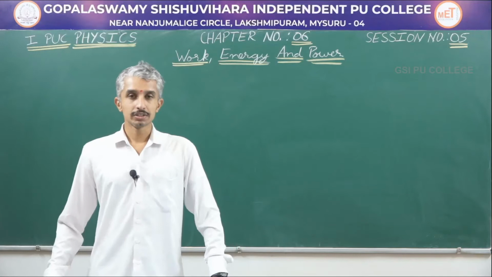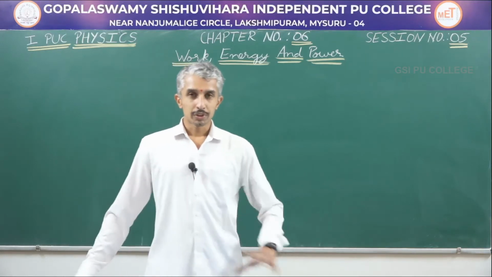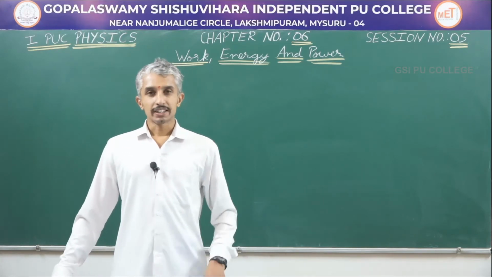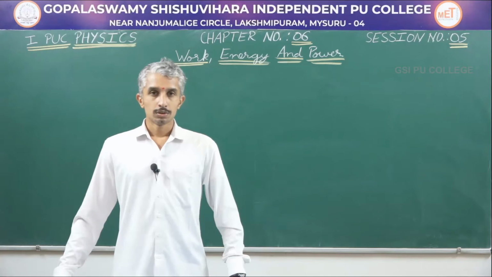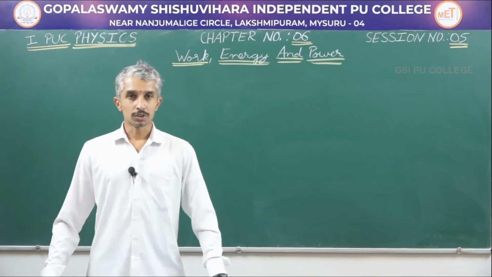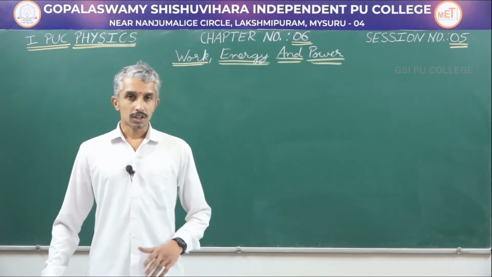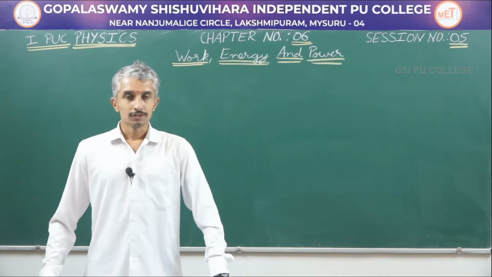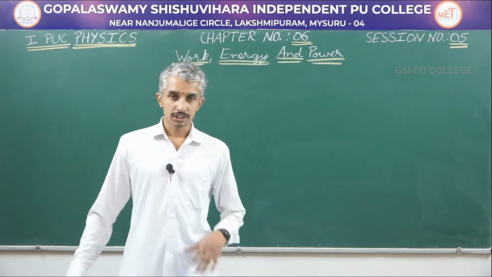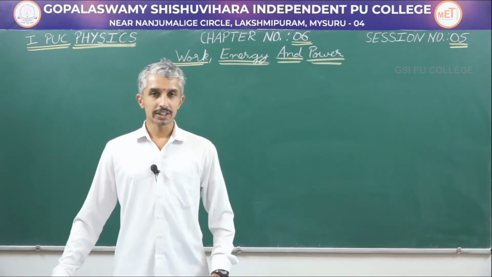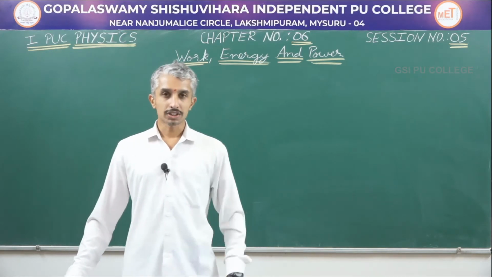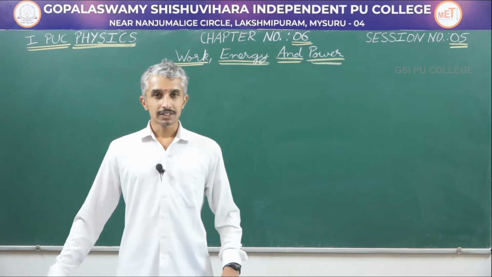Today in this session, considering collision between 2 objects, we will consider one object at rest and another object in motion. For this condition, we will be deriving the final velocity after collision, both in the case of elastic and inelastic collisions. We will begin with inelastic collision. As already stated, in an inelastic collision there is loss in kinetic energy. So now we will derive the expression for final velocity after collision and the loss in kinetic energy.